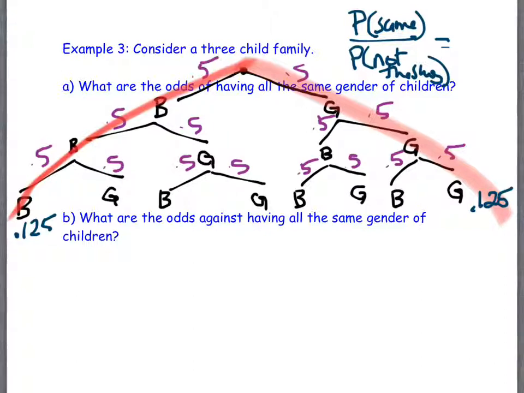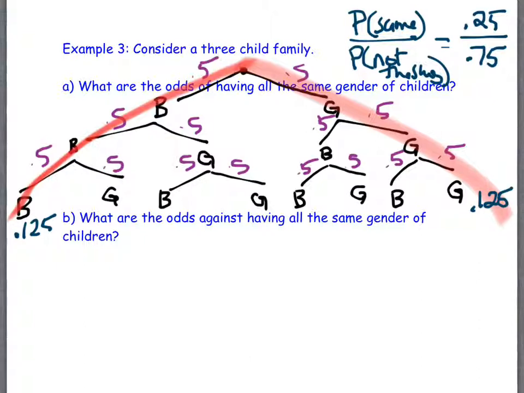It's addition, so it's 0.25. Very good. So there's a 25% chance that I have 3 children that are in fact all boys or all girls. So then what's the likelihood that I have 3 children that are not all boys or not all girls? 0.75. Do you have to actually multiply those out? No, you shouldn't, because it's just 1 minus the 25%.